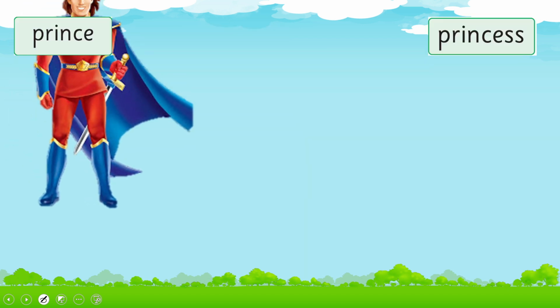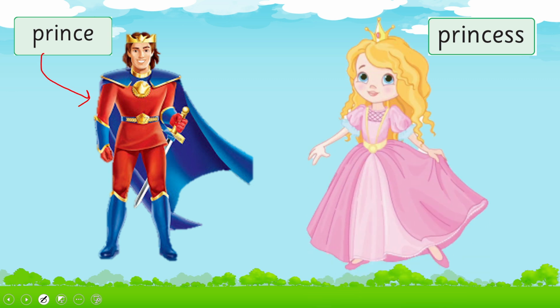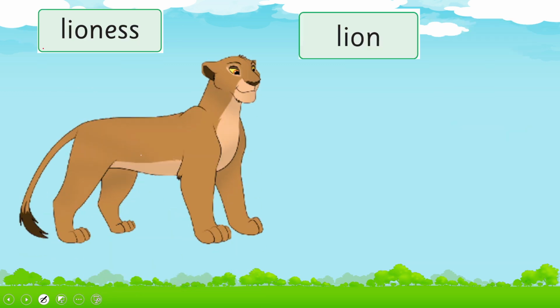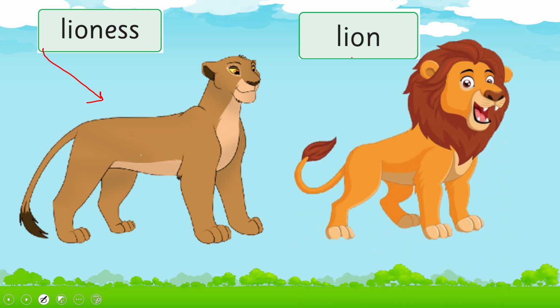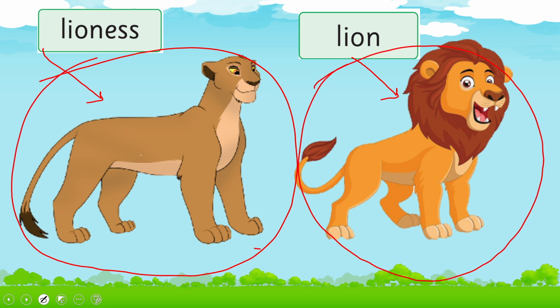For example, prince is a male naming word for a person, and princess is a female naming word for a person. So it's masculine and it's feminine. Lioness is a female naming word for an animal. Lion is a male naming word for an animal. So it's feminine and it's masculine. This is how pairs are there.